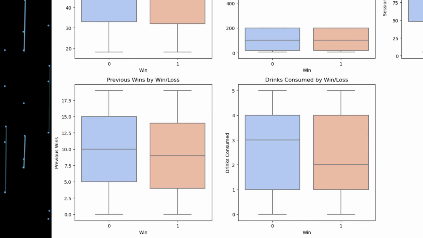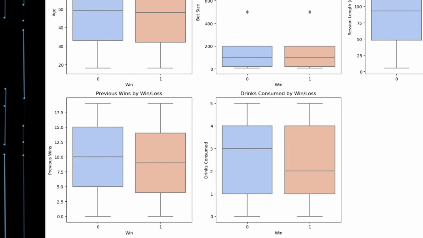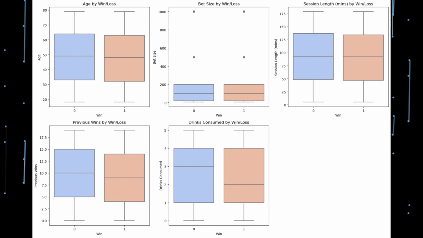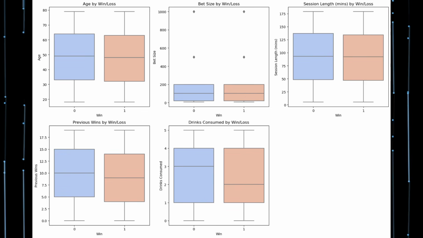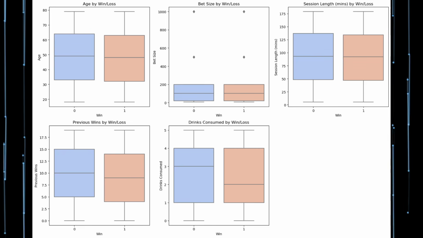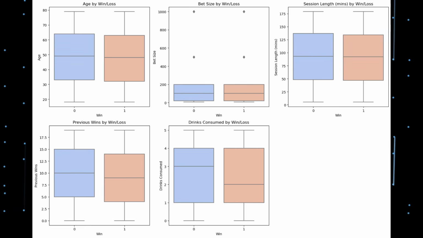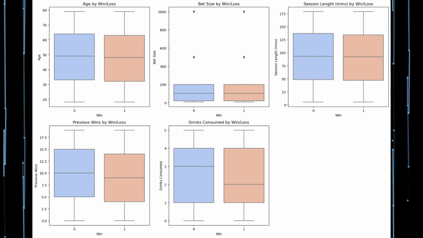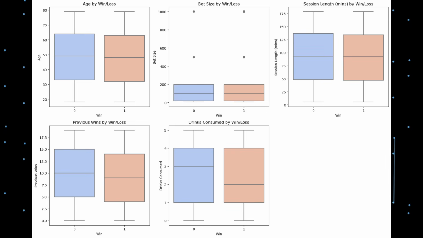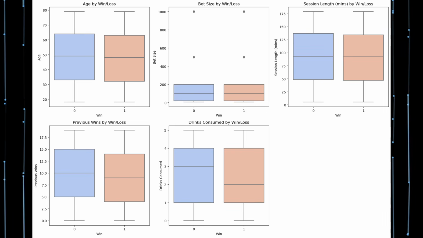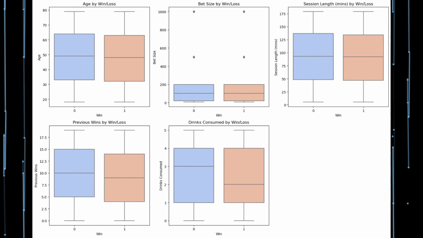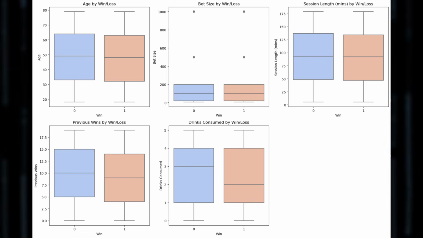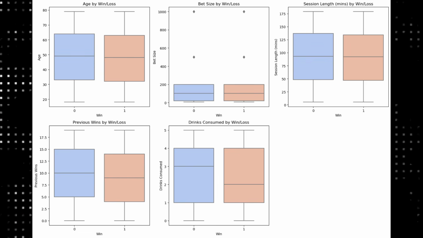This is also the case in drinks consumed, whereas in the other plots, it's fairly similar. The bet size by win and losses, we can see the boxes are quite small, indicating that the interquartile range, or IQR, which is the range between the first and third quartiles, is small. This means the middle 50% of the data is tightly clustered, indicating a low variability or dispersion in that range. Now, the dots outside of the whiskers are outliers. These are data points that lie significantly outside of the expected range, and we can see these as unusual observations.